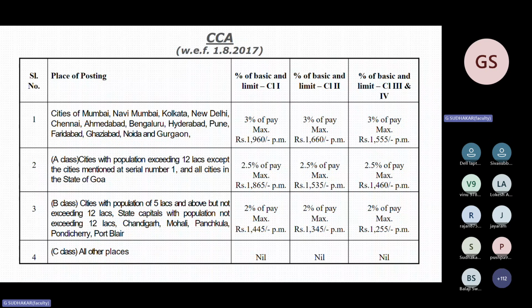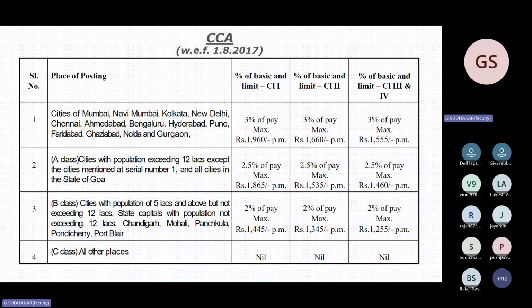One more thing is there. There is no minimum concept. See the slide, whether there is any mention about minimum amount even for class 3 and 4. There is no minimum concept. Whereas in HRA, there is a concept of minimum for class 3 and 4. Here, even for class 3 and 4, there is no concept of minimum. So these analysis questions will help scale 4 to scale 5 officers opting for scale 5 promotion on competitive examination. And fourth category is for all other places, it is nil. There is no CCA concept.